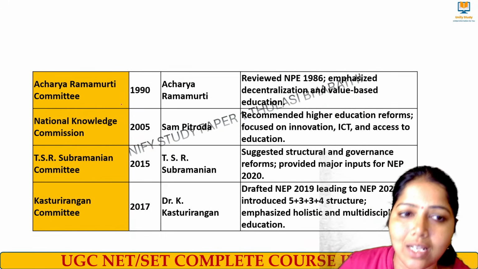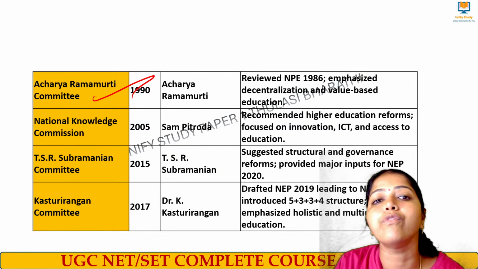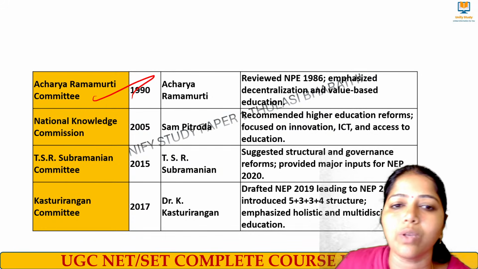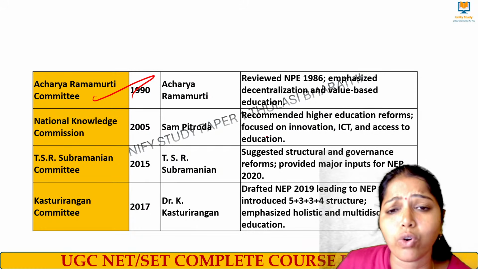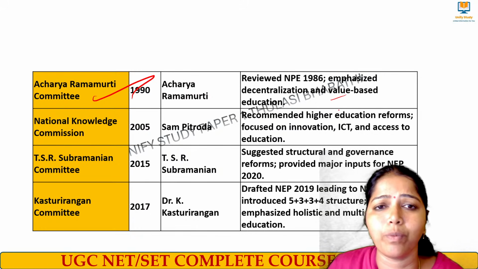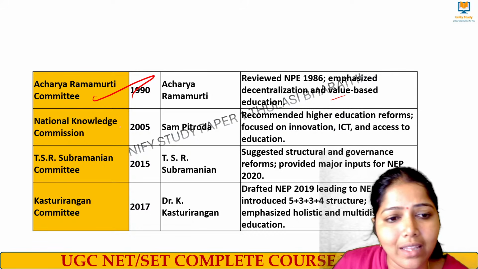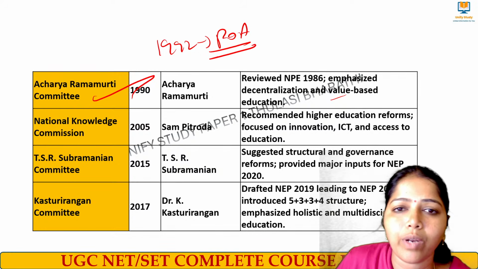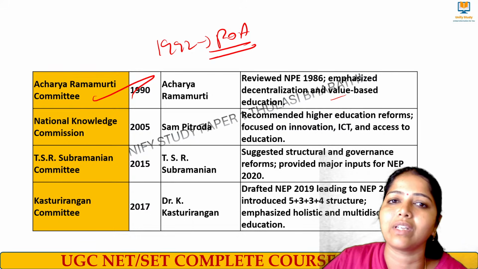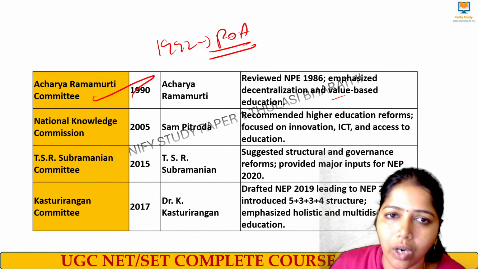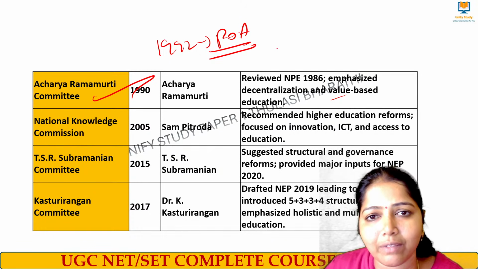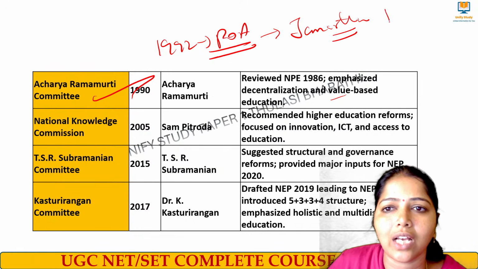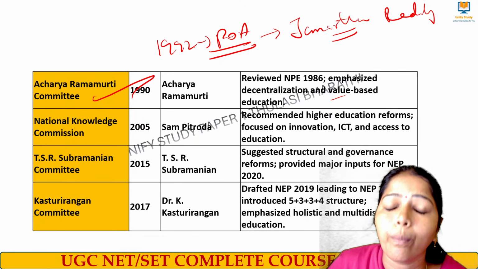And next we had the Acharya Ramamurthy Committee. This committee was formed to review whatever was done in 1986, and they focused on decentralization and value-based education. And in the year 1992 we had a Program of Action. What is the Program of Action? It is the implementation. Whatever they reviewed, they wanted to implement, and for that we had Janardhana Reddy as the chairperson. It was called the Program of Action.